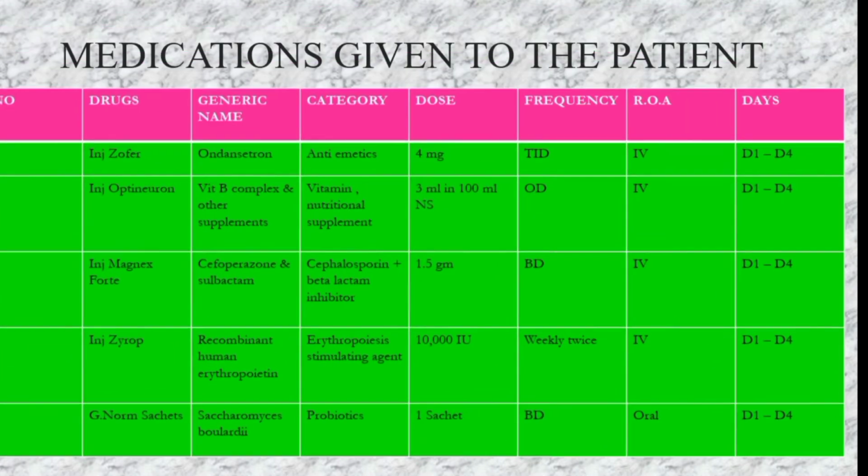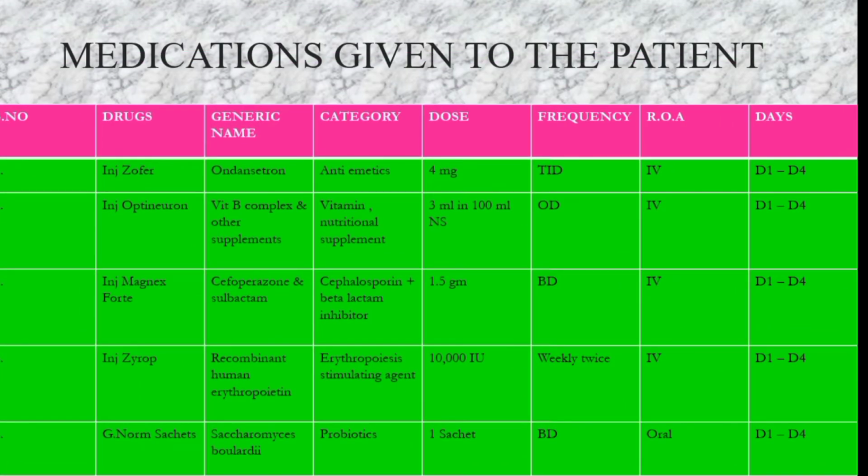So coming to the drugs, these are the drugs given to the patient. So 5 drugs are given: injection Jofa, injection Optineuron, injection Magnex Fort, injection Gyrope, Genome sachets. So injection Jofa's generic name is ondansetron and its category is antiemetic, and it is given in a dose of 4 mg, and its frequency is TID, means 3 times a day. It is given by IV route, for 4 days.